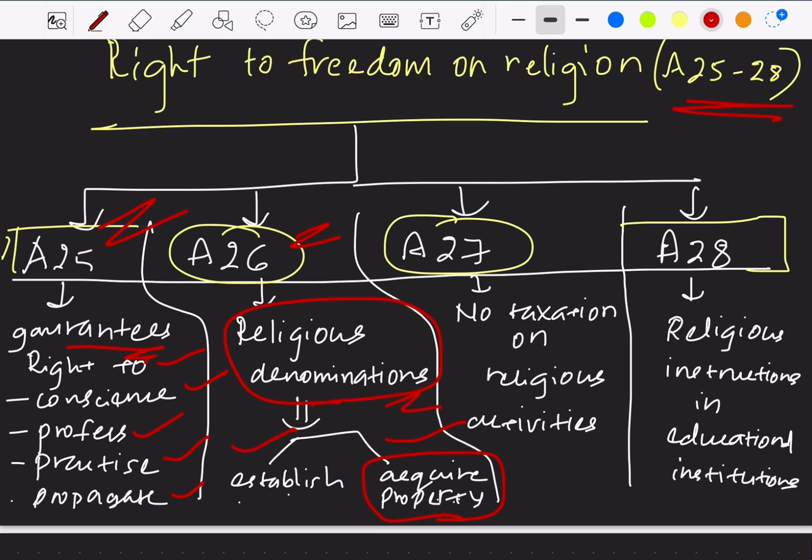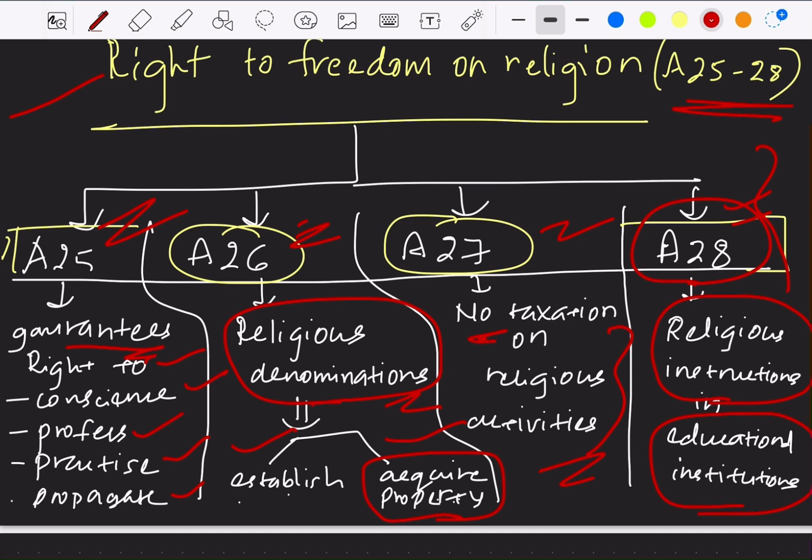Article 27 simply says no taxation on religious activities. Article 28 says how religious instructions can be provided in various educational institutions. This completes the right to freedom of religion. We had discussed each article in detail in our previous video lectures.